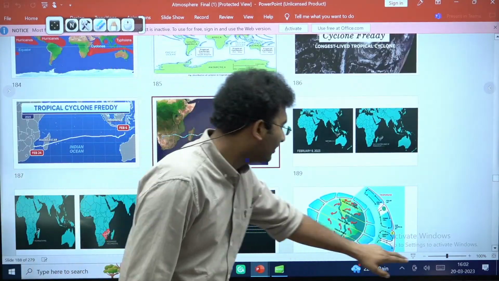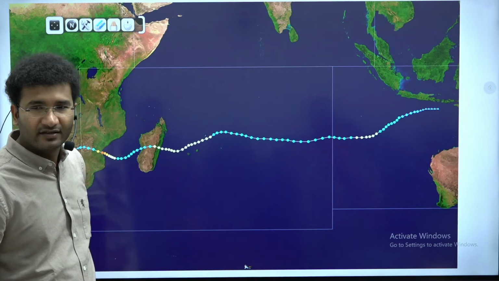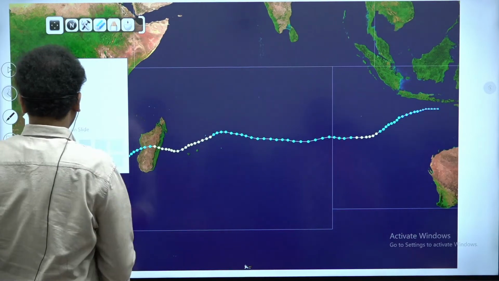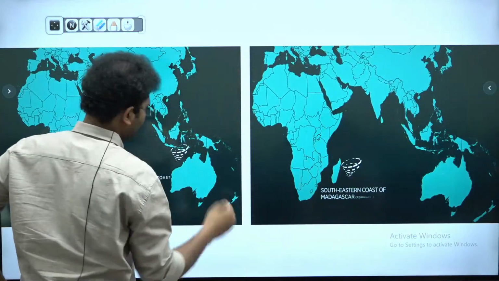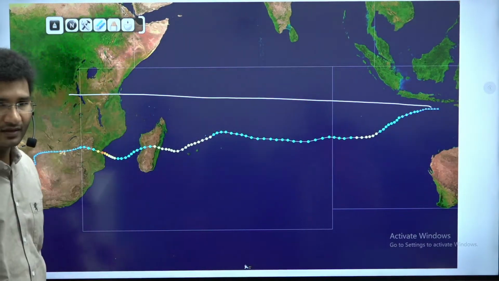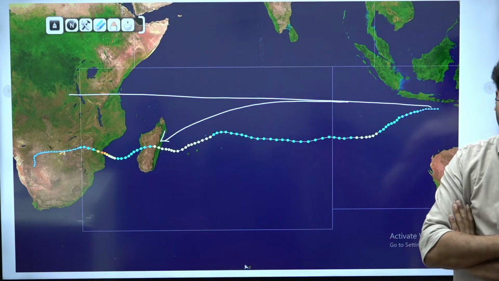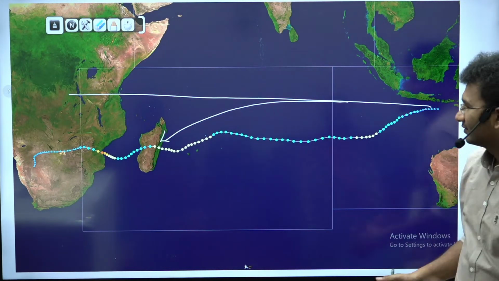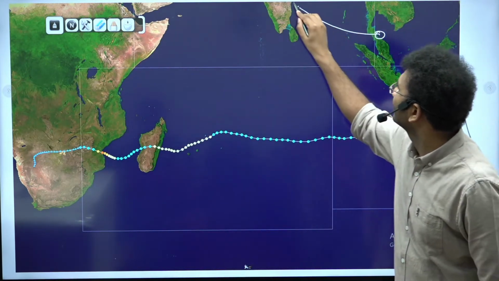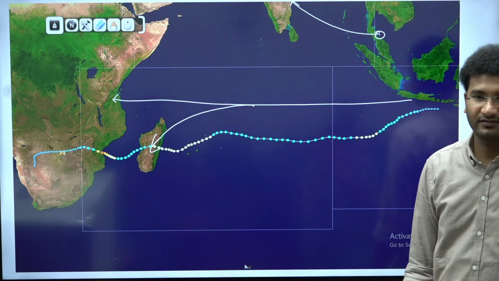See, this is a broad image. This Freddy, it is in the southern hemisphere. ठीक है? While it is moving, it will deflect towards its left, right? Look, you might feel like ये same latitude है, नहीं है. Let me show you. Did it not deflect towards its left? ये southern hemisphere है ना, ठीक है? Got it? So it keeps on deflecting. Northern hemisphere में अगर ये यहाँ पे form होता, so it will go like this. This is southern hemisphere. This is a straight line. Deflections. Got it?